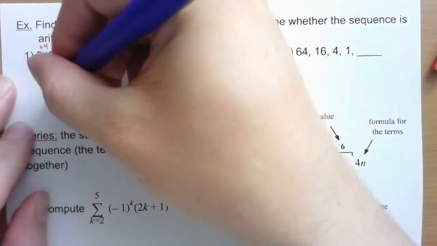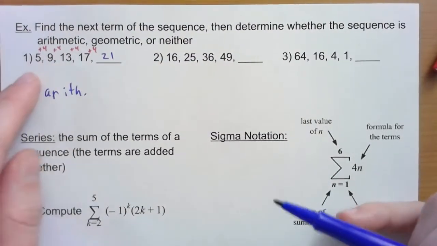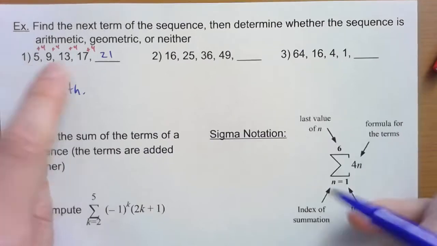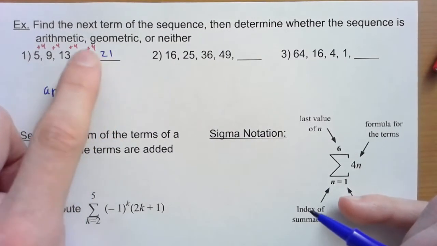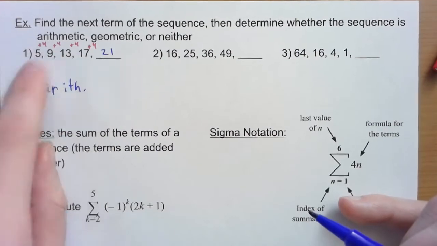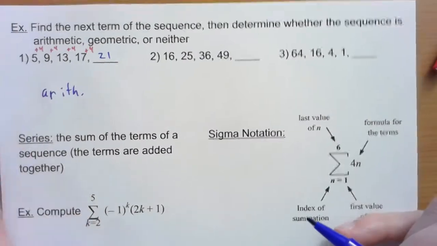And again, for arithmetic, it could be subtracting as well, because we could add -4. Subtracting is the same thing as adding a negative. So if this sequence were flip-flopped, if it started at 21 and then went down to 17, 13, 9, 5, that would still be arithmetic, whether you're adding going up or subtracting going down.